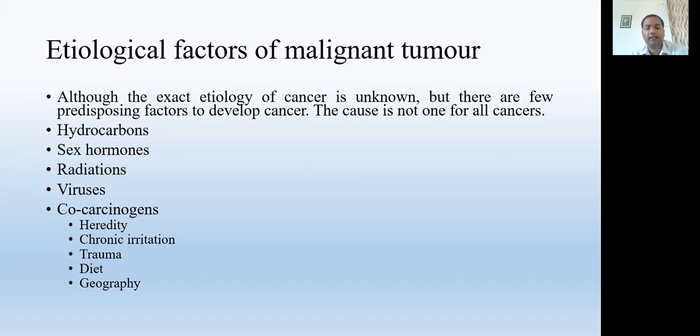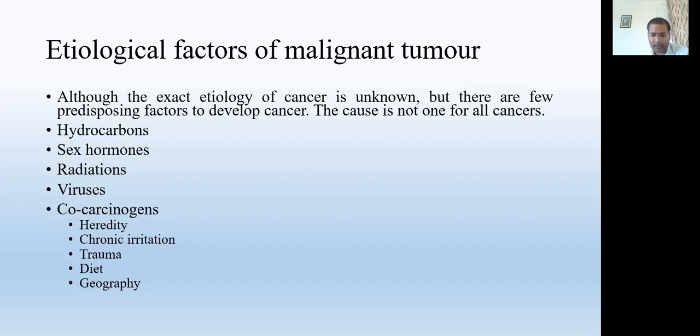First is heredity. Heredity means family history is very important in cancer patients. If in the family any cancer has tended to develop in all the generations, then the upcoming generation may have that kind of genetics or some factors which are not exactly identified, but the malignant cancer shows the property of flowing through generations.